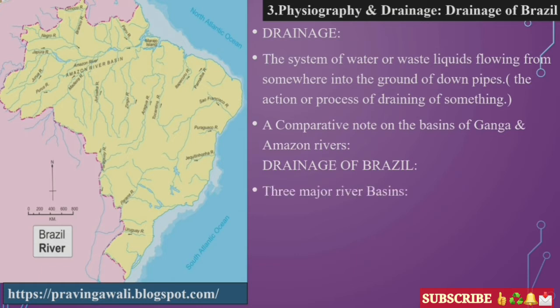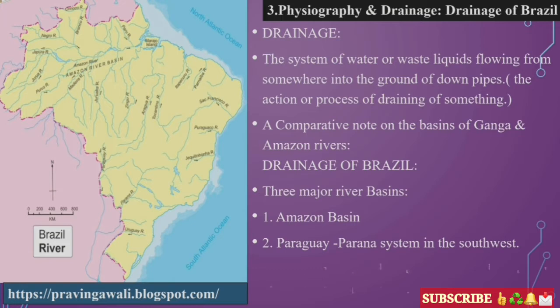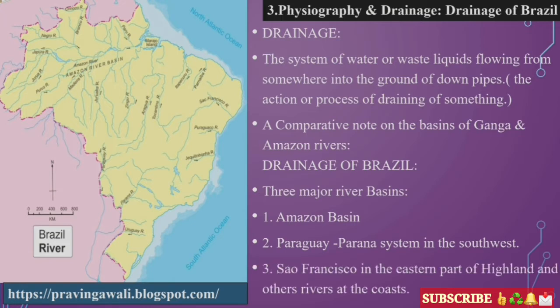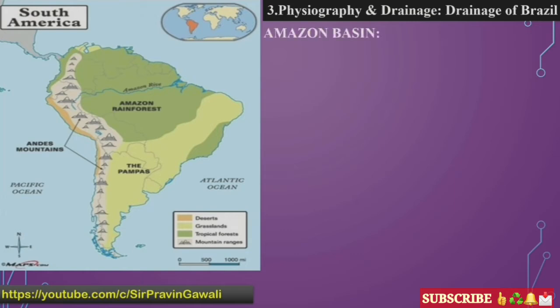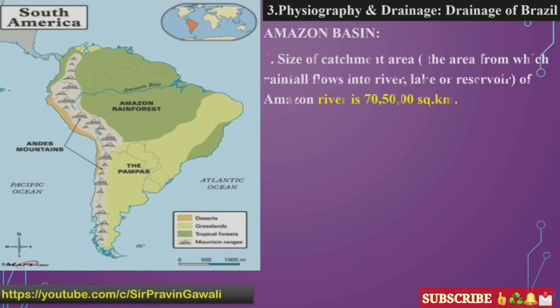Students, as I have told you, there are three major river basins in Brazil. The first one is the Amazon Basin, the second one is the Paraguay and Paraná system in the southwest, and the third one is São Francisco in the eastern part of the highland, and other rivers at the coast. Here in the map you can see, and I have already shown you. Now students, let's study one by one. First of all, we will study the Amazon Basin.